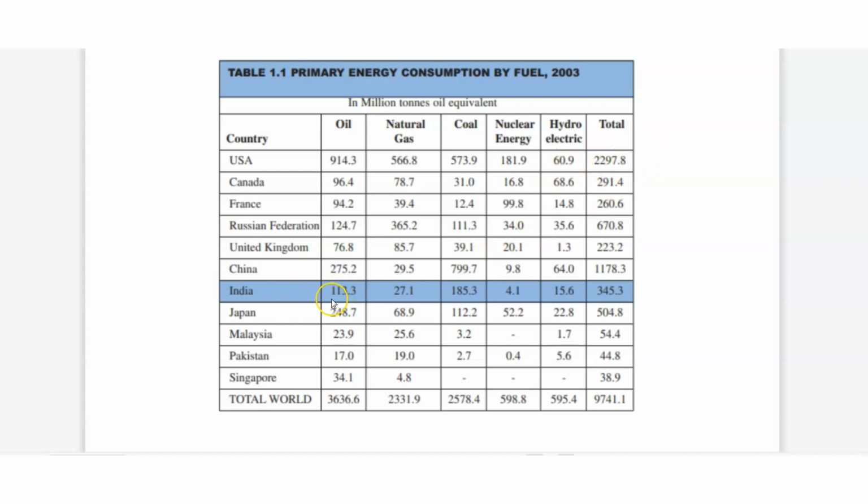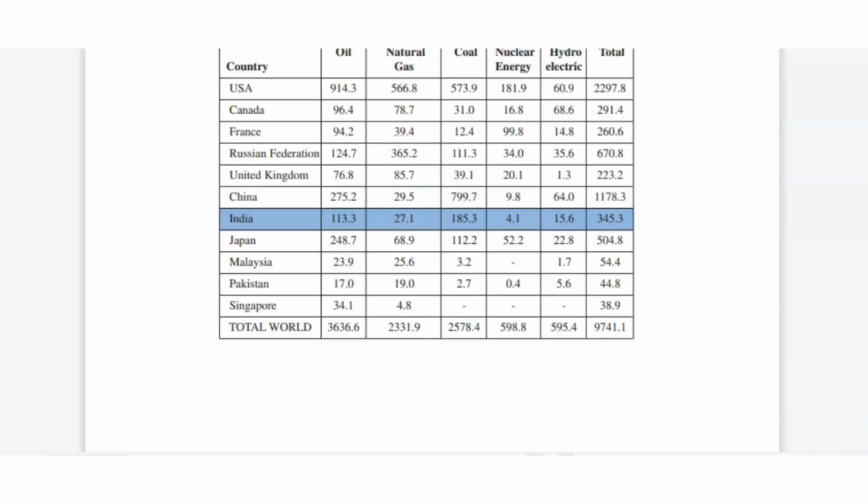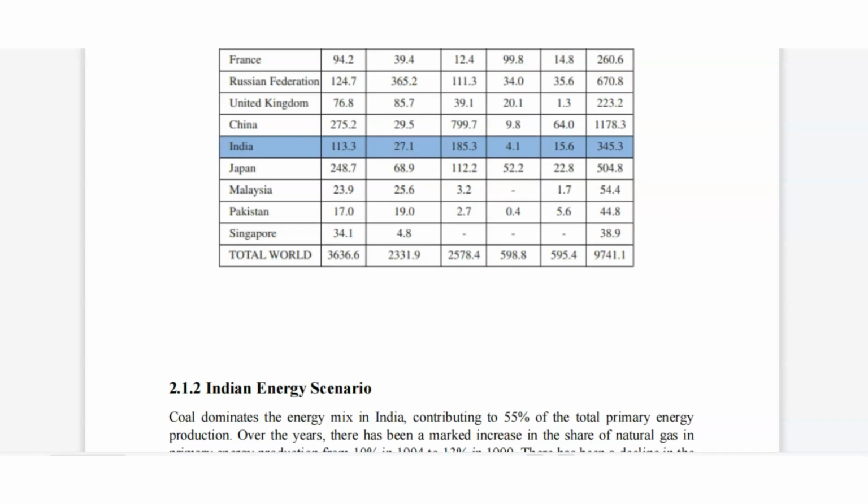Here India: oil 113.3, natural gas 27.1, coal 185.3, nuclear energy 4.1, hydroelectric 15.6, and total 345.3. It is 1/29 of USA. Indian energy scenario you will read.